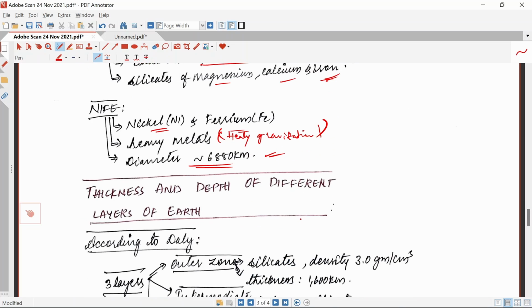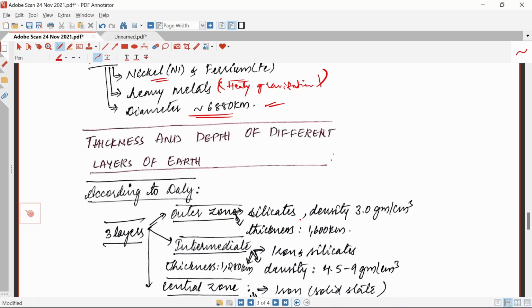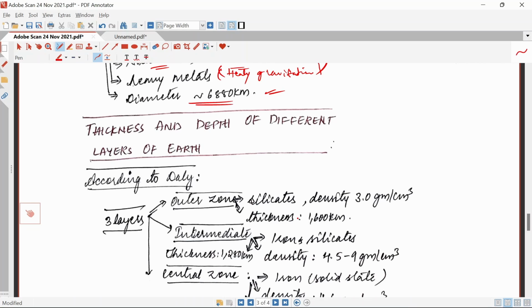Now let's see what is the thickness and depth of different layers of earth. So which we have seen in the figure, what is the thickness of each layer in detail, and what kind of discontinuity is separating the layers.